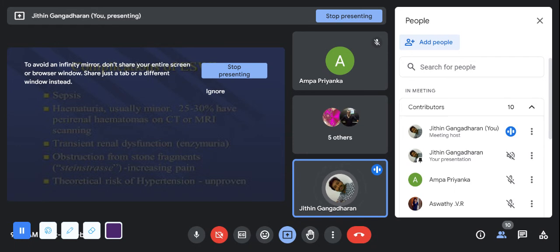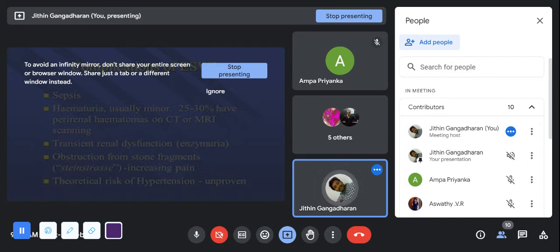Like, what are the complications? These may also be asked in your question. Okay, what are the complications of extracorporeal shockwave lithotripsy? There will be sepsis. It can lead to hematuria. Okay, hematoma might be there. Then transient renal dysfunction may occur. Obstruction by the fragments of the stone can increase the pain also.